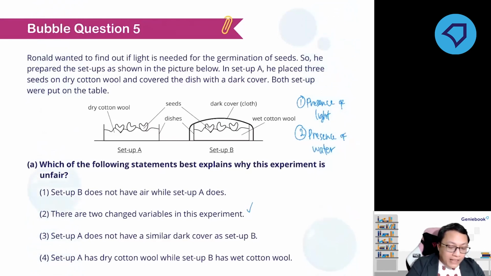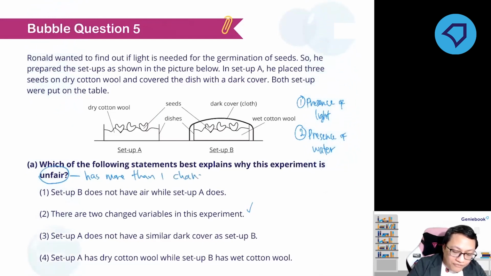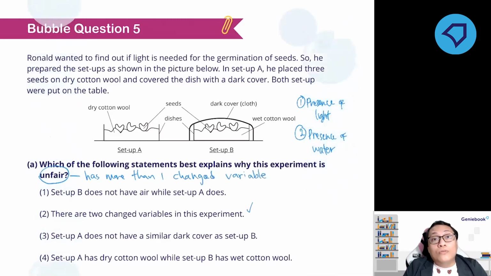Remember that an experiment is unfair if it has more than one change variable. But for option 4, does it tell you that there are 2 change variables or more? Because for option 4, it doesn't tell you whether there are 2 change variables or not. And having an unfair experiment means having more than one change variable. So that's why the option is 2. Why? Because we can see that there are 2 change variables. Okay.